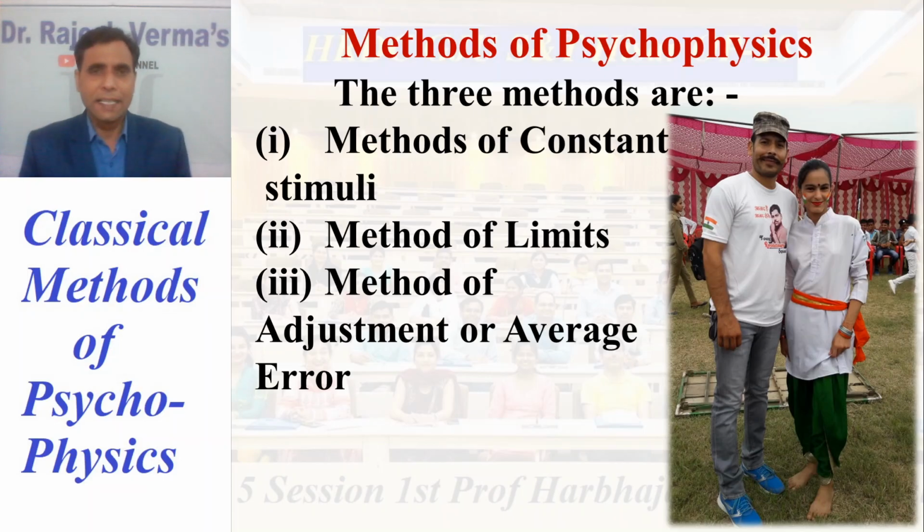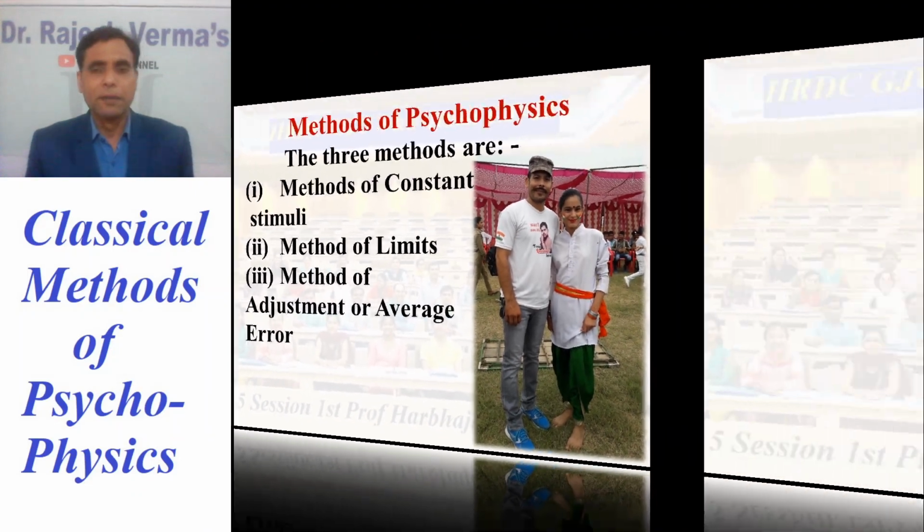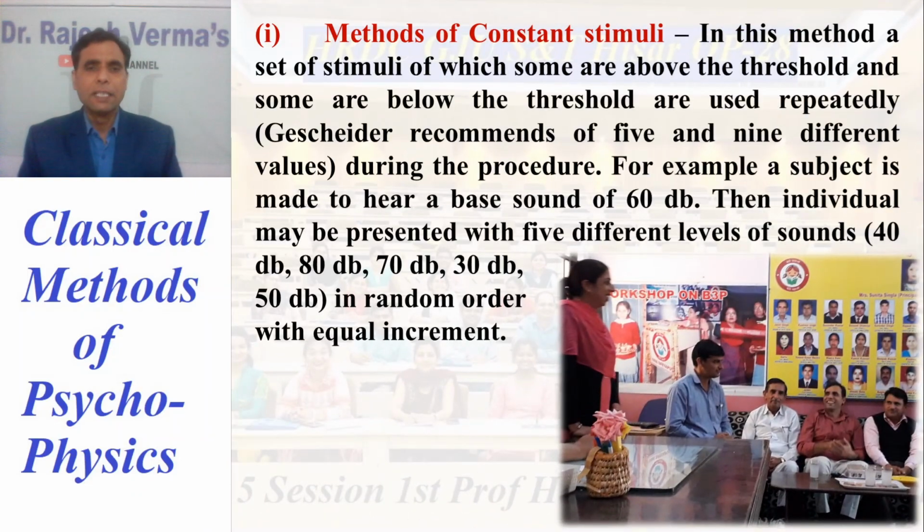So let us define each method with its graphical representation as well as examples, in a little bit of detail. First we start with the method of constant stimuli. Every word in this slide is very important because I have written only the very important points, so you have to be very careful while reading or listening to these words.